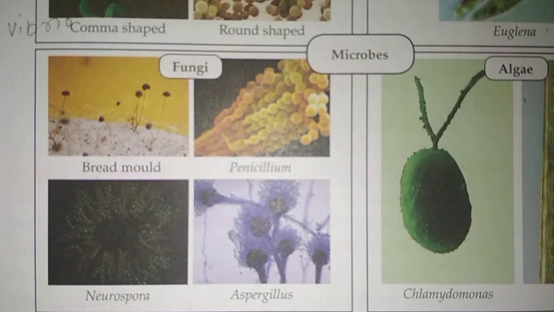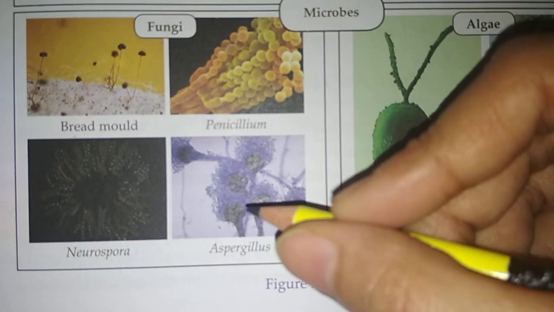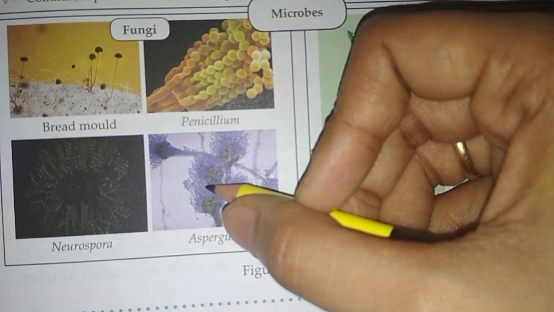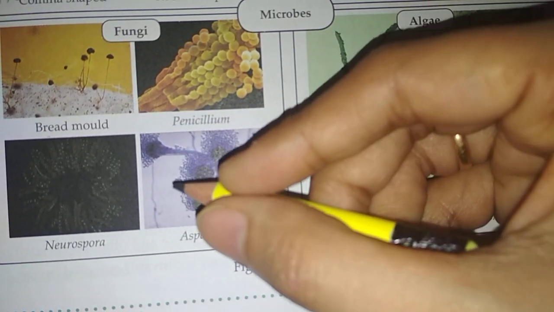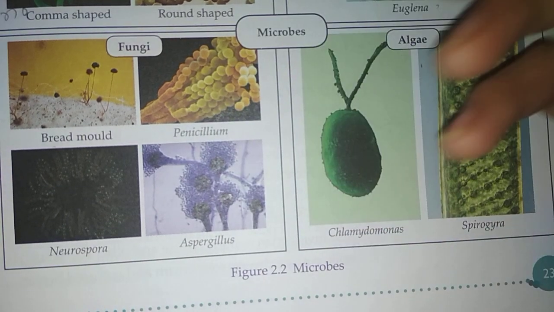Now the third one is fungi, or fungus. It's a special group. These are known as non-green plants. They have some specific characteristics that are different from plants and animals.